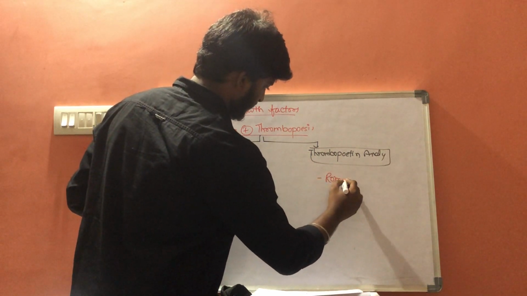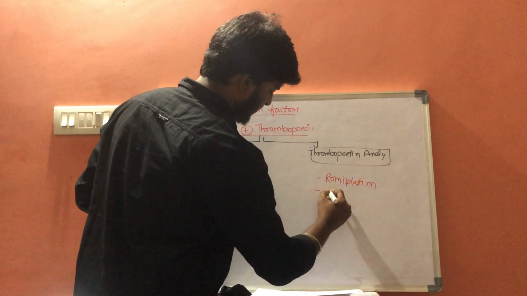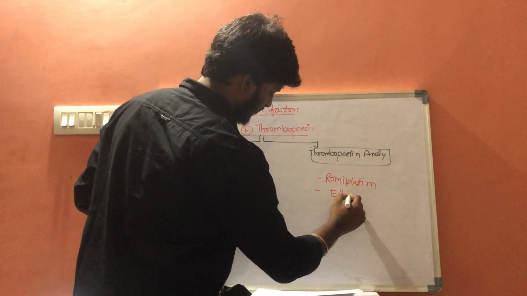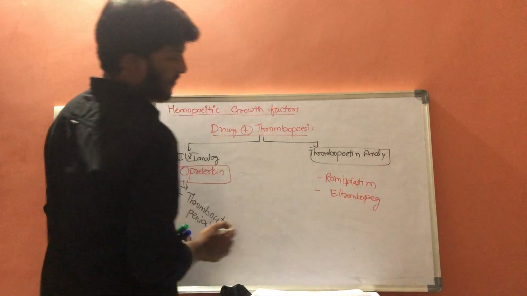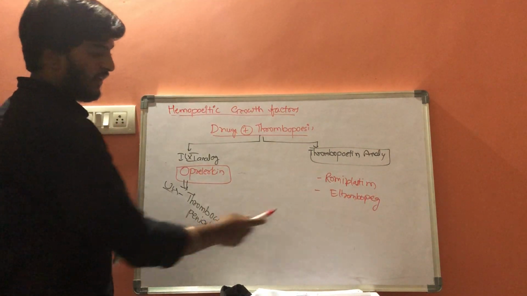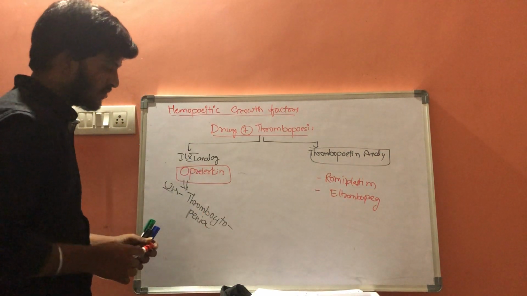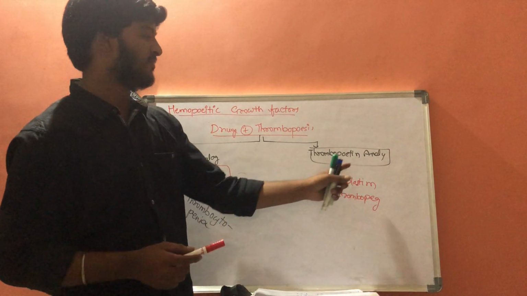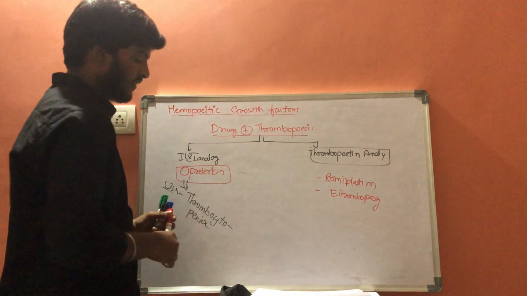Like romiplostim and eltrombopag. So these are the two drugs which come under thrombopoietin analogs. So what is the use?